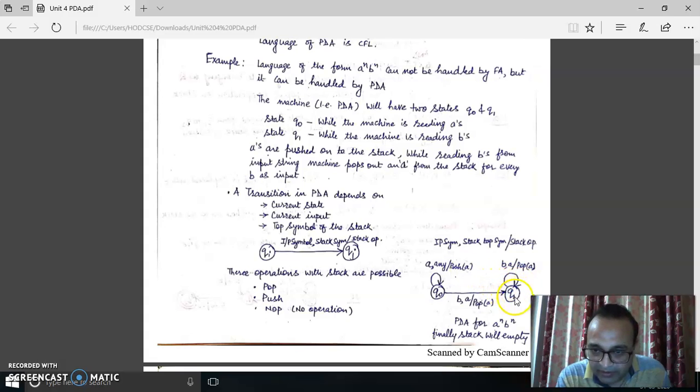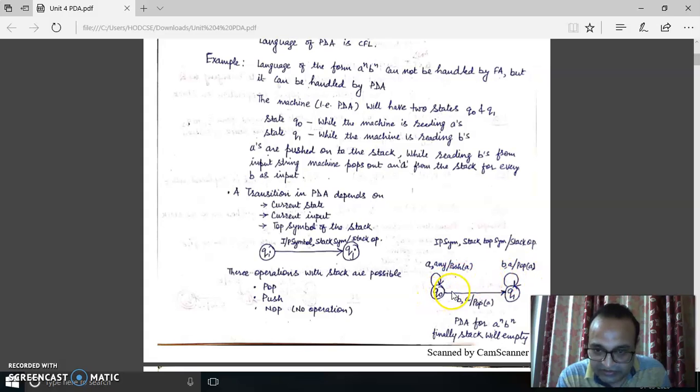Here, if the machine is in the Q1 state, the recently read input symbol is B, and A is on the top of the stack, then the machine remains in the same state and we pop the symbol A from the top of the stack, because A was the stack top symbol. So we are popping the same symbol from the stack.